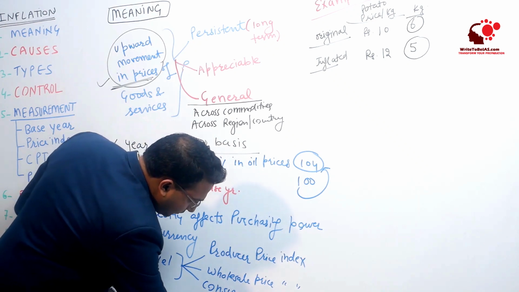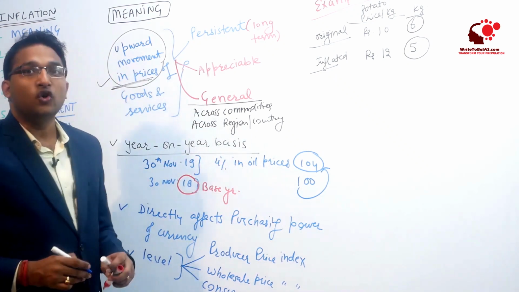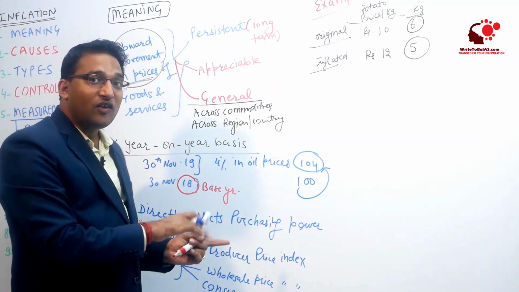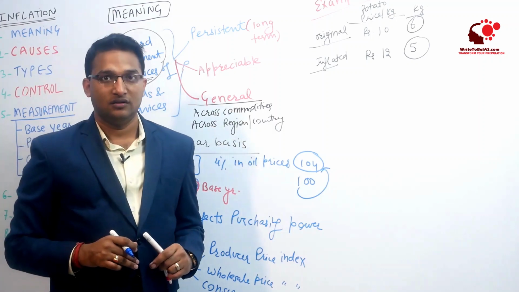So these are the three levels of calculation of inflation, right? We will discuss each of them when we discuss the measurement of inflation, right?